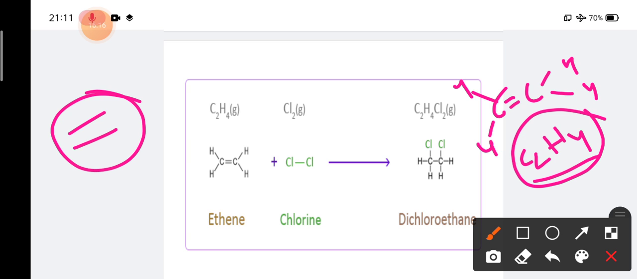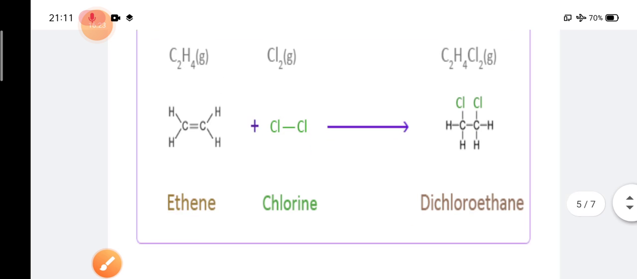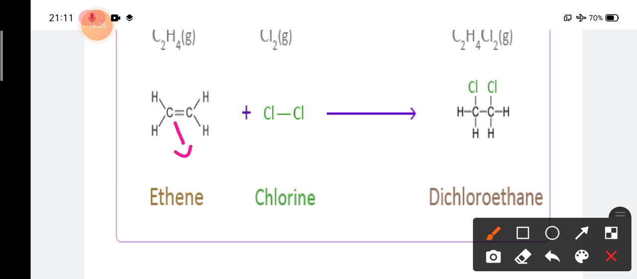When ethene is reacted with chlorine, here we can see that there is a double bond, and in this double bond one is sigma, another is pi. So this pi bond will be removed, and in place of the pi bond, two chlorine atoms will be placed. The two chlorine atoms will be placed on the two different carbon atoms in ethene. Okay, so this is a simple reaction.